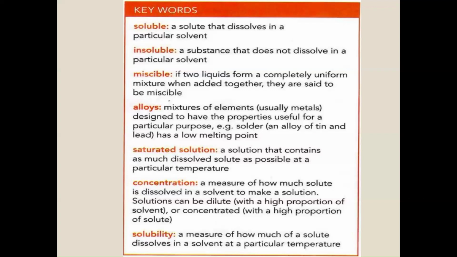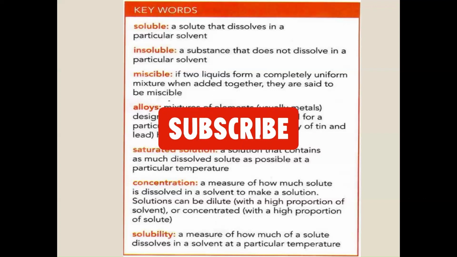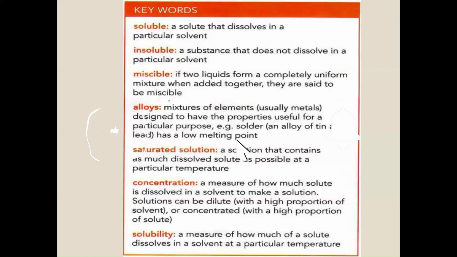Okay, so when the solvent has a high proportion, the concentration is low, so the solution is diluted. But if you add a high proportion of solute, the concentration is high, and this is a concentrated solution. So solubility is a measure of how much solute dissolves in a solvent at a particular temperature.